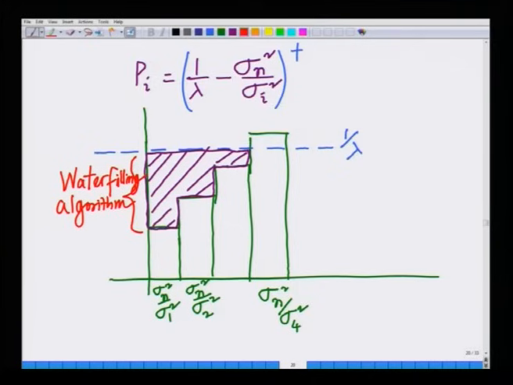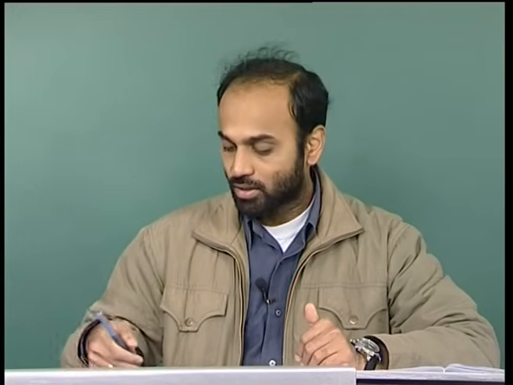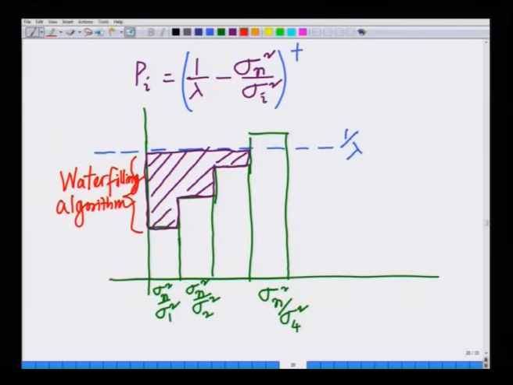This can be thought of as trying to fill these different MIMO channels, this weird shaped container, with water. The water level on each of these channels is nothing but the optimal power that has to be allocated to the channel.